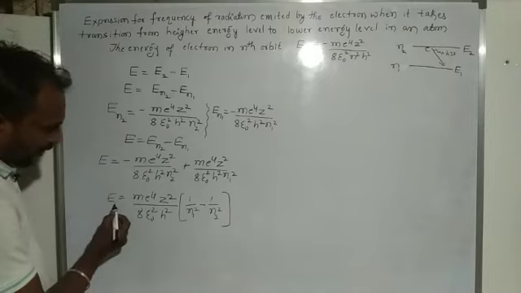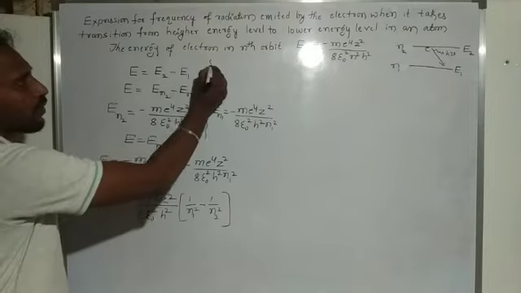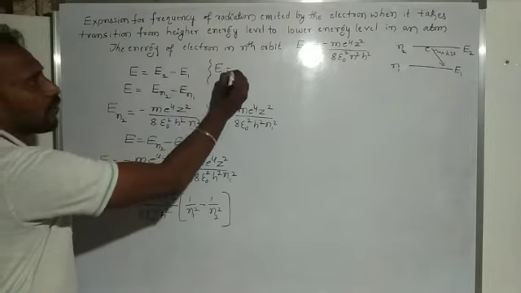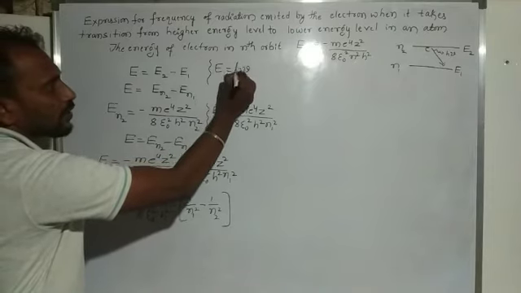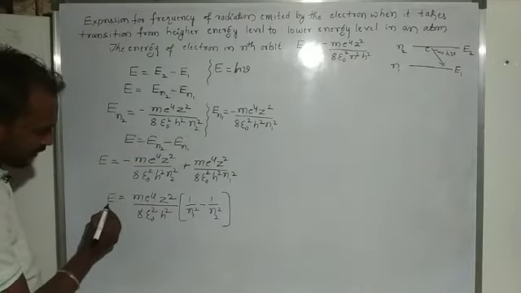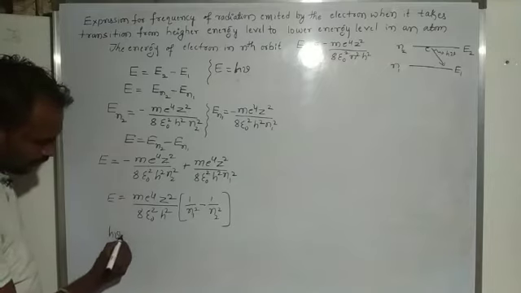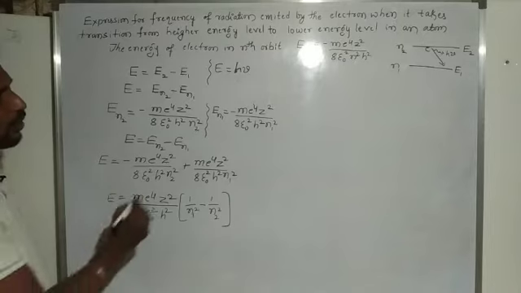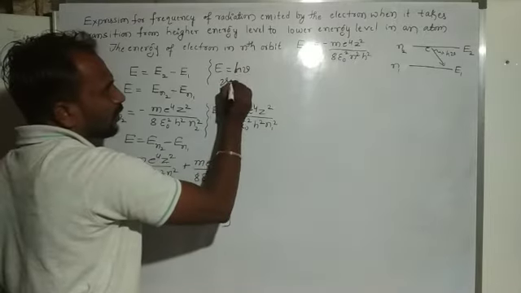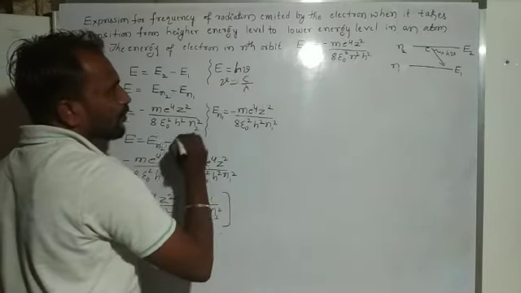And you already know that E is equal to h nu. So in place of E we consider h nu, where nu is nothing but c divided by lambda.